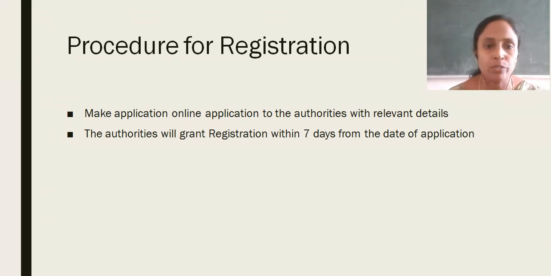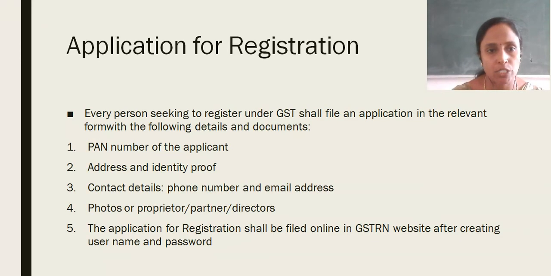And coming to procedure for registration, first the person has to make application online to the authorities with relevant details. The authorities will grant registration within 7 days from the date of application. And application of registration: every person seeking to register under GST shall file an application in the relevant form with the following details and documents.